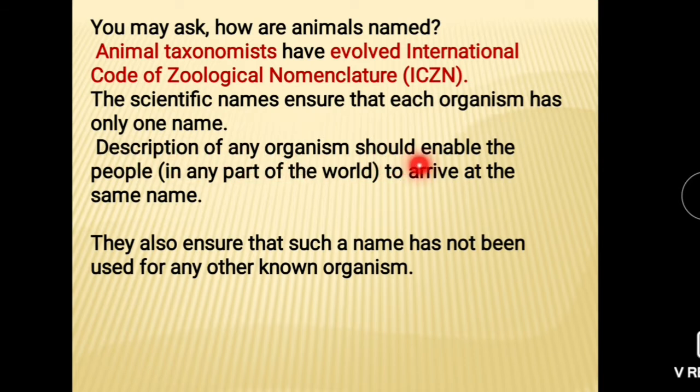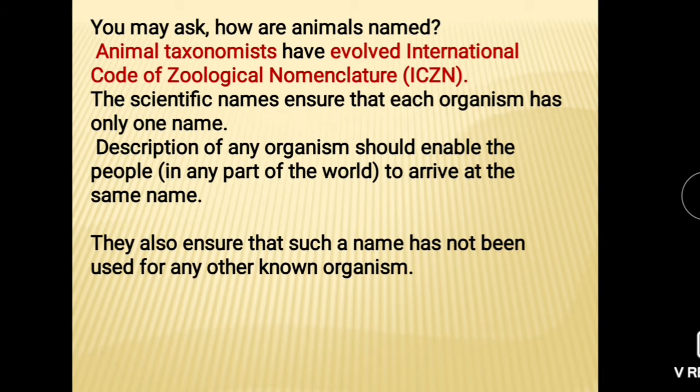Description of any organism should enable people in any part of the world to arrive at the same name. They also ensure that such a name has not been used for any other known organism.